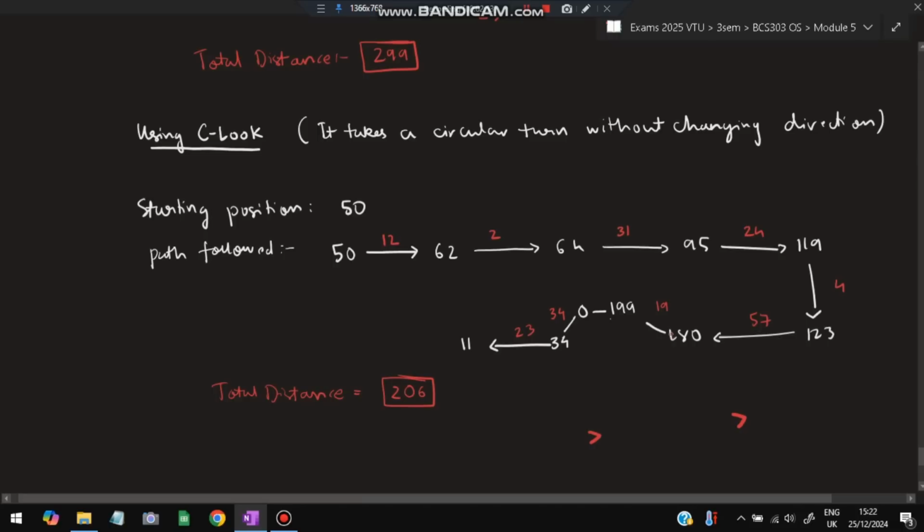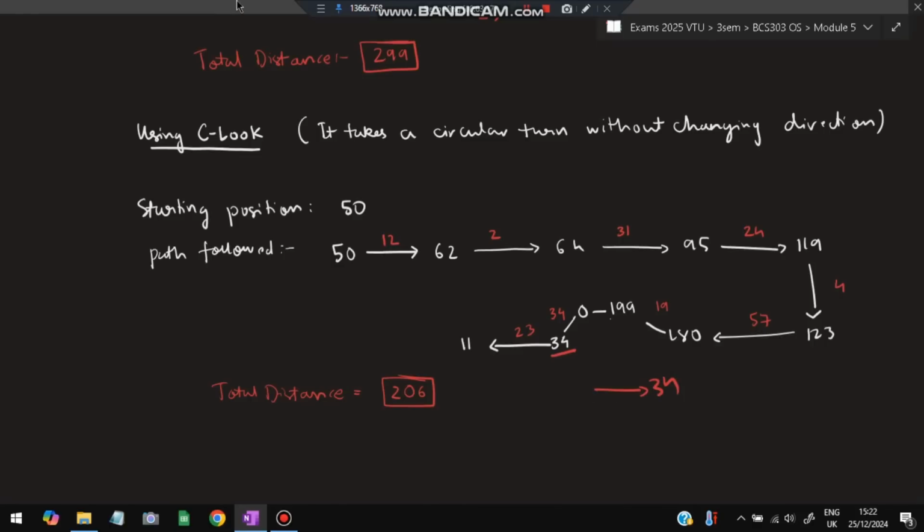So from 180, I'll go to 199, and it will turn to 0 because it's circular. Then from 0, I'll continue my journey. When I continue from 0, I'll encounter 34 first. Sorry, I'll not get 34, I'll get 11 here. So I made a mistake here. First I'll encounter 11, and then I'll encounter 34.